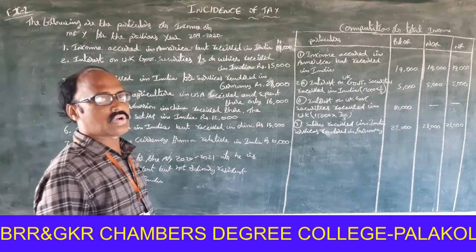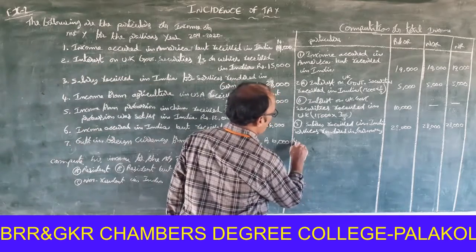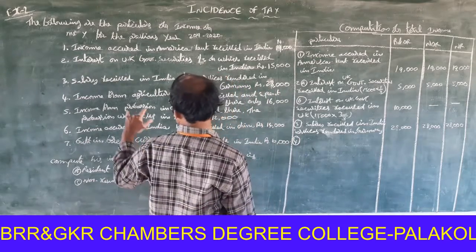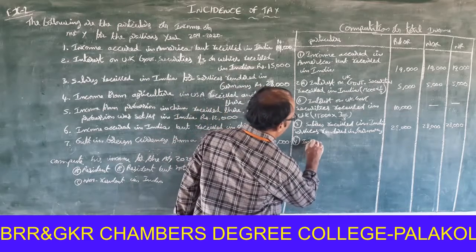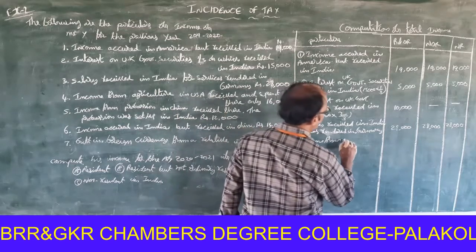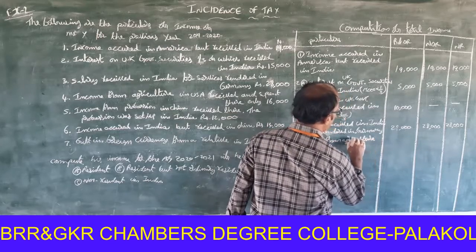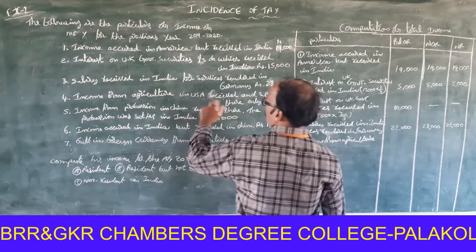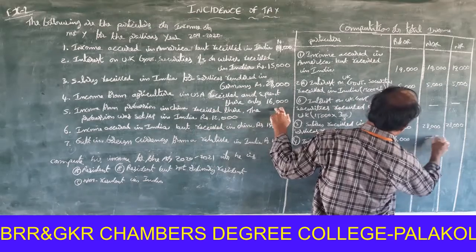It is not controlled from India, so it is only taxable for resident and ordinary resident.